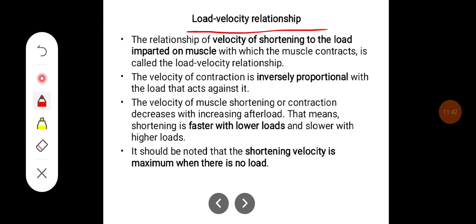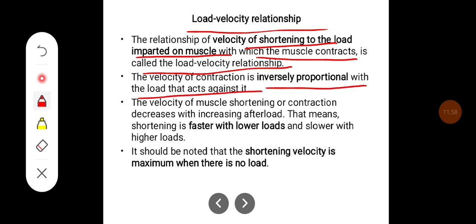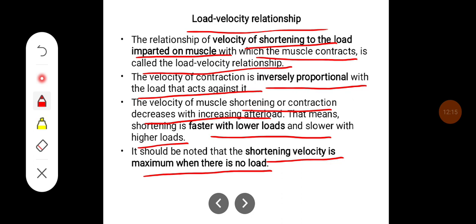Load velocity relationship. The relationship of the velocity of shortening to the load imparted on the muscle with which the muscle contracts is called the load velocity relationship. The velocity of contraction is inversely proportional to the load that acts against it. The velocity of muscle shortening or contraction decreases with increasing afterload. That means shortening is faster with lower loads and slower with higher loads. So it should be noted that the shortening velocity is maximum when there is no load.